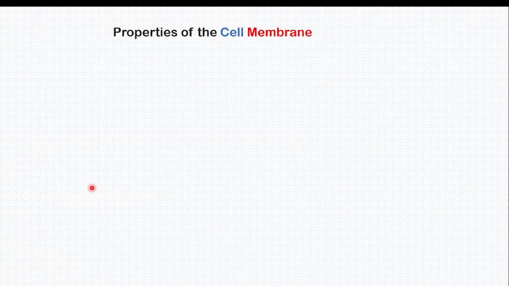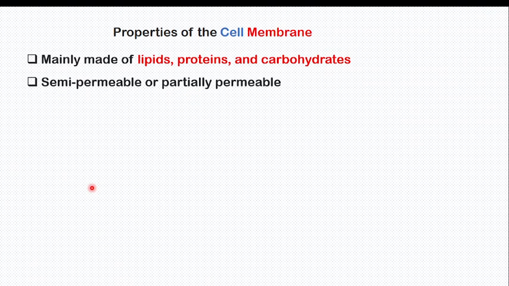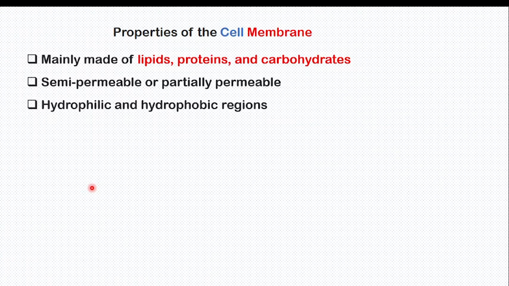Properties of the cell membrane. Property number 1: it is mainly made of lipid, protein, and carbohydrate. As you have seen, there is lipid, which is phospholipid, there is glycolipid, glycoprotein, and so on. Semi-permeable means they allow some things to pass in, others they don't allow to pass in. Small-sized substances pass freely, but larger ones require carrier protein or channel protein.